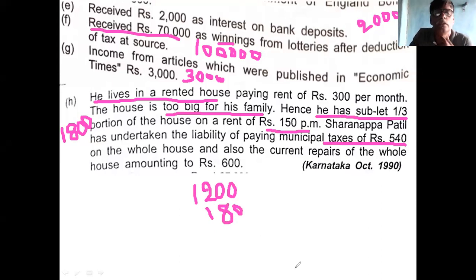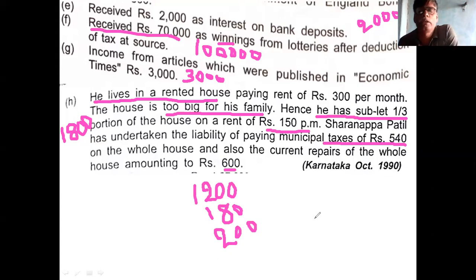Then come to the next. The whole house also needed current repairs amounting to rupees 600. Whole house repair is 600, incurred by Sharanappa Patil, that is the assessee. Then what is the portion relating to the let out portion? Repair amount 200, relating to the let out portion. Rupees 200.